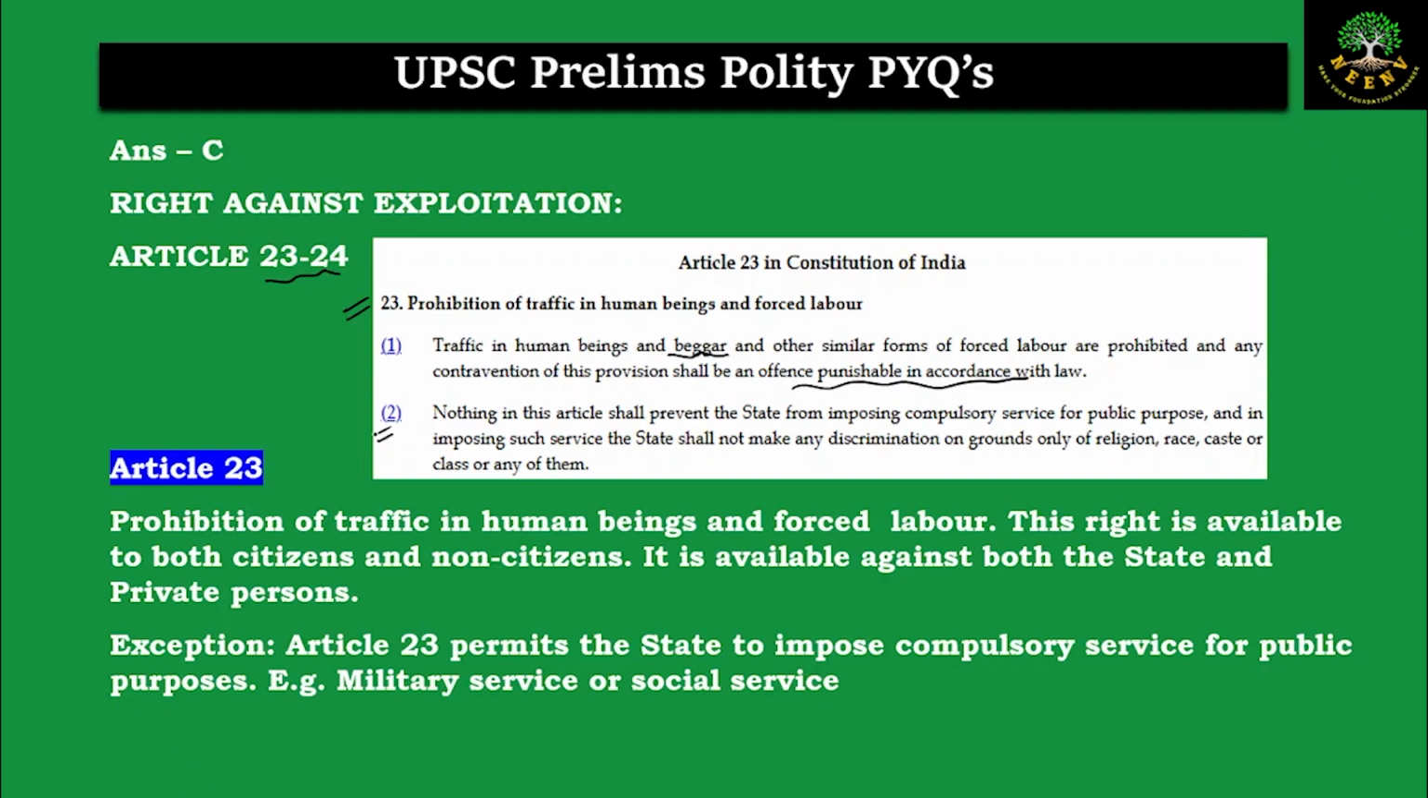And clause 2 talks about compulsory service for public purposes. Such compulsory service can be military service, conscription, or it can be social service also. This right against traffic in human beings and forced labor is available to both citizens and non-citizens, and it is available against the state and also against private persons.